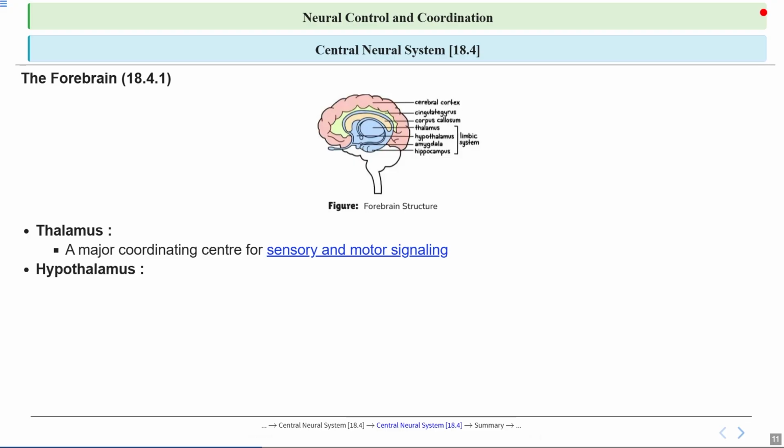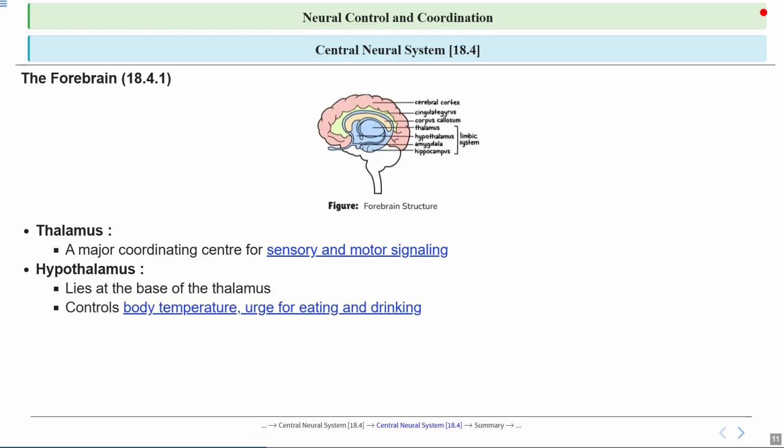Now let's move on to the hypothalamus, which sits just below the thalamus. This small but powerful part of the brain is involved in many automatic processes that keep us alive and healthy. The hypothalamus is located at the base of the thalamus. You can think of it as the brain's thermostat and control panel, tucked away in a central spot where it can monitor and adjust many body functions.